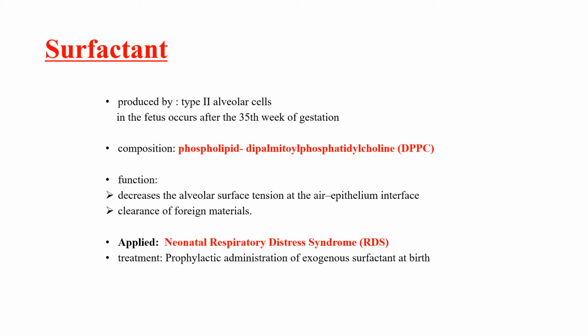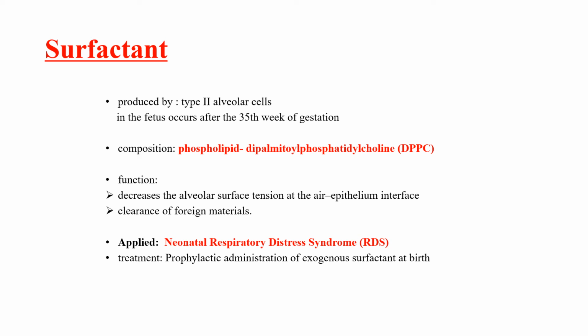So surfactant, which is produced by the type 2 alveolar cells, starts appearing in the 35th week of gestation, and the composition is phospholipid dipalmitoyl phosphatidyl choline, and it has glycosaminoglycans also.